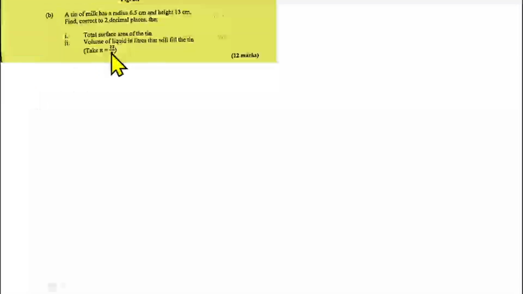Question number 8b is also on the mensuration of solid shapes. A tin of milk has a radius of 6.5 centimeters and a height of 13 centimeters. Find, correct to two decimal places, the total surface area of the tin and the volume of the liquid in liters that will fill the tin. Pi is 22 over 7.